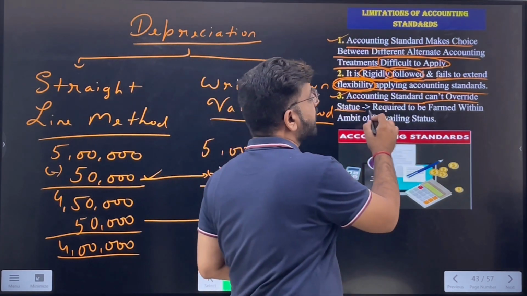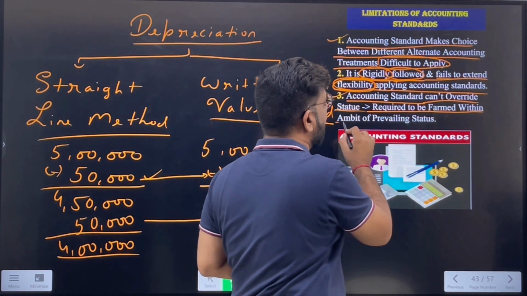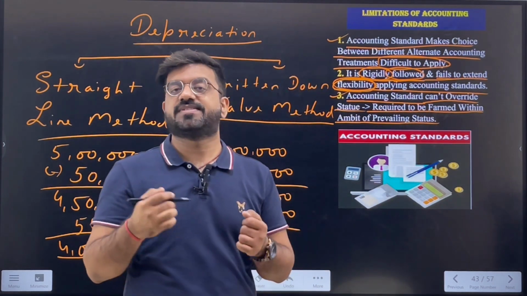Accounting standards have to be implemented, have to go hand in hand with the present law that has been written. That is, it is required to be framed within the ambit of prevailing statute, which simply means the type of law which is prevailing in India right now. Then only that type of accounting standard has to be maintained. It is not like the accounting standards can be made above and over the law. So law always is at the top. Accounting standards has to follow that. Then only the accounting standards are made after looking into the law.